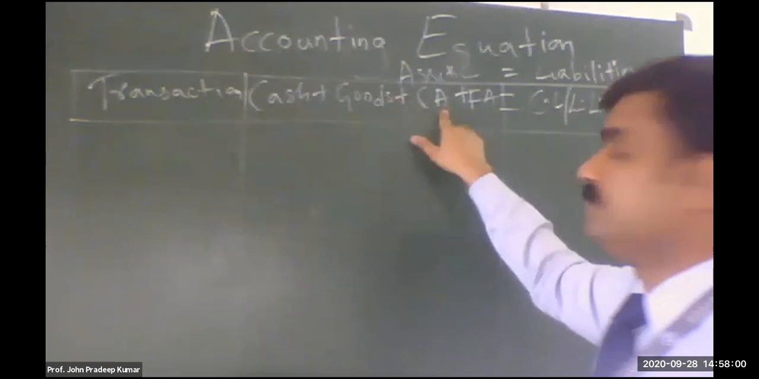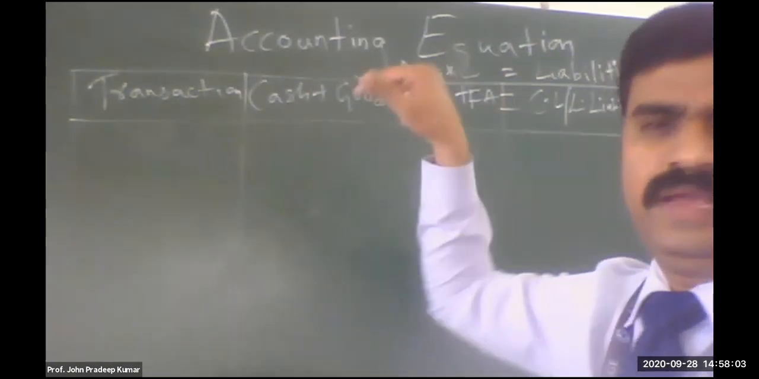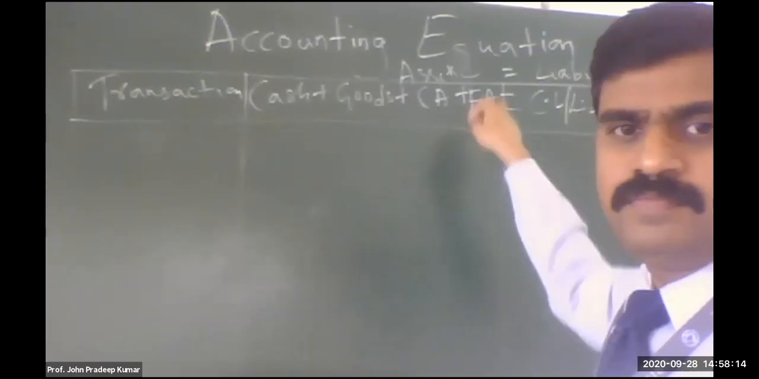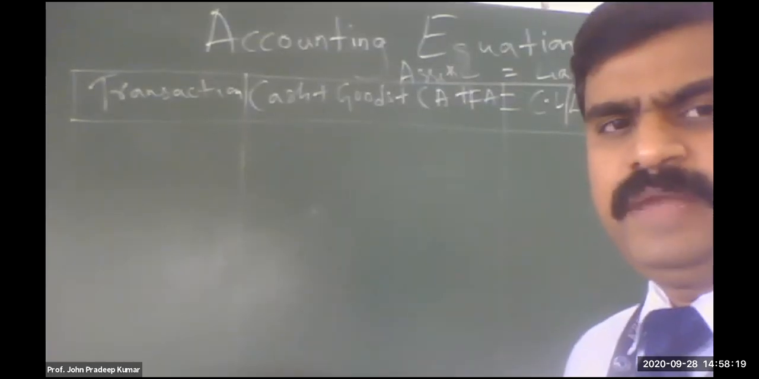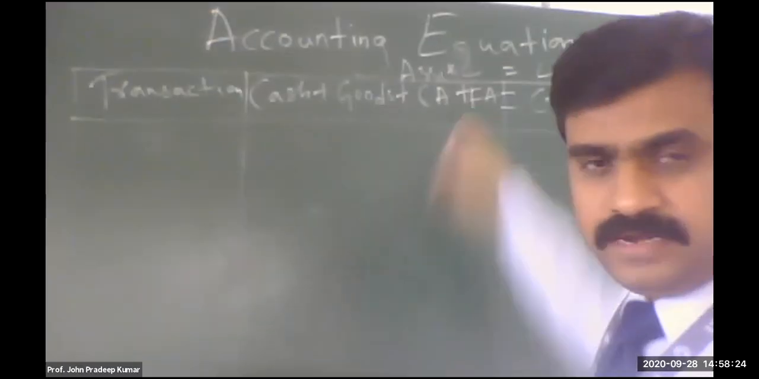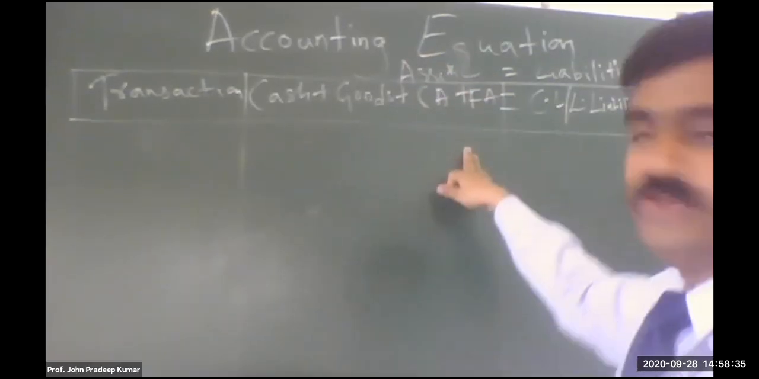Cash in hand. Cash already is there. Bills receivable. Sundry debtors. Debtors. Bank balance. Prepaid expense. Goodwill. What is fixed asset? Machinery. Land, building, furniture. Any fixed asset you are purchasing, you write here.